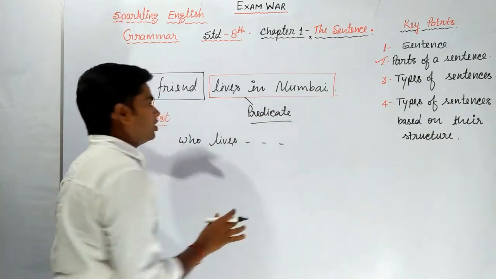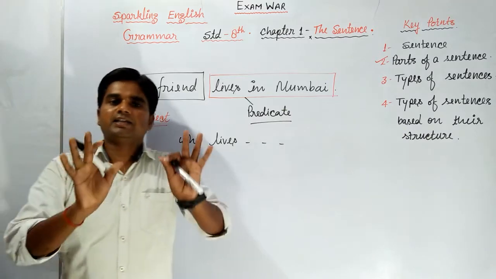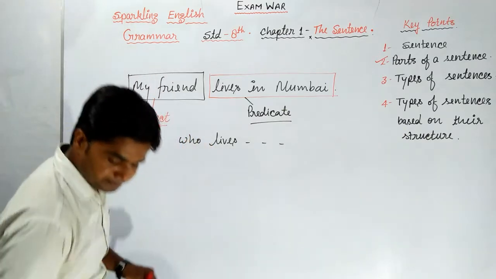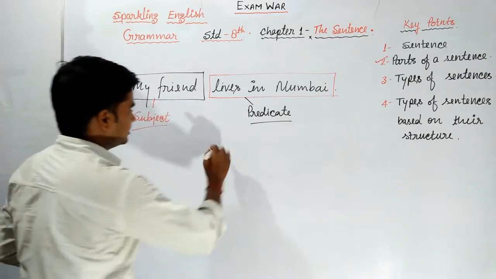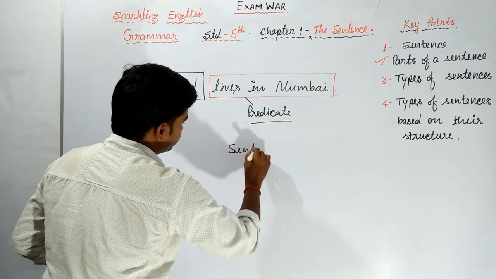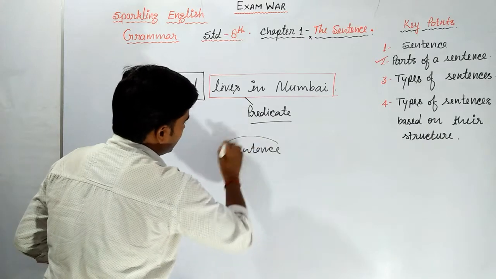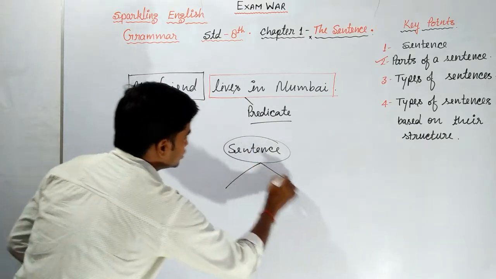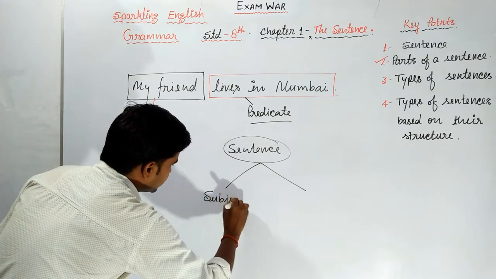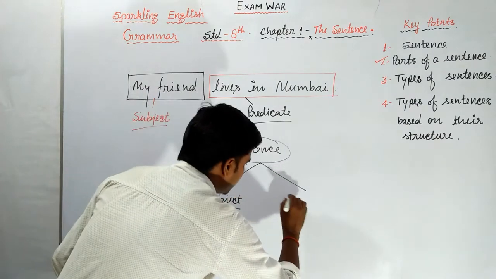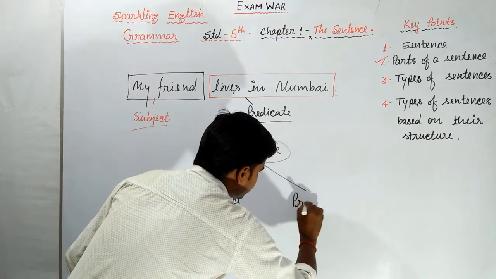I think you got the point very well. A sentence has two parts. How many parts? A sentence has two parts: one subject, and the other one predicate.